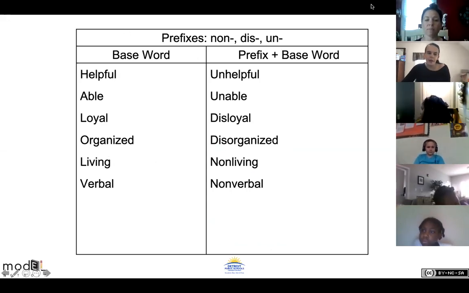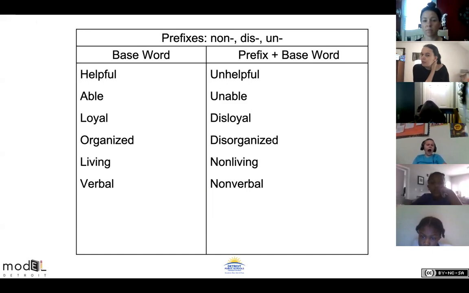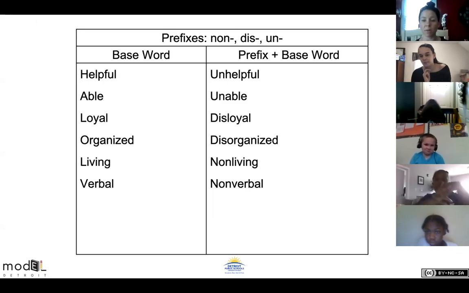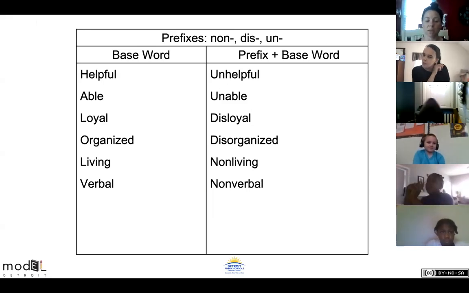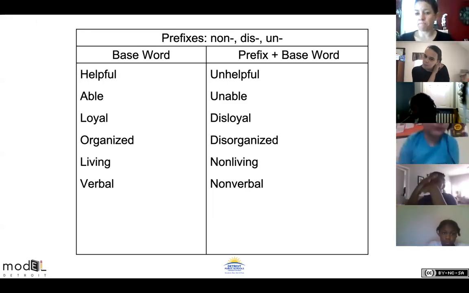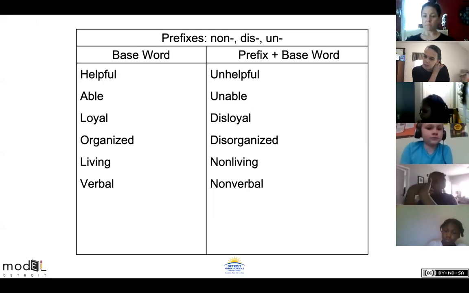All right, so remember, before we switch gears a little bit, the base word is the word to start with, the bigger chunk of the word that can be on its own. And the prefix are the two or three letters that you put at the beginning of the word to change the meaning. Prefixes always go in the beginning of the base word. They go before the base word. Do you have questions about prefixes? We good to move on?